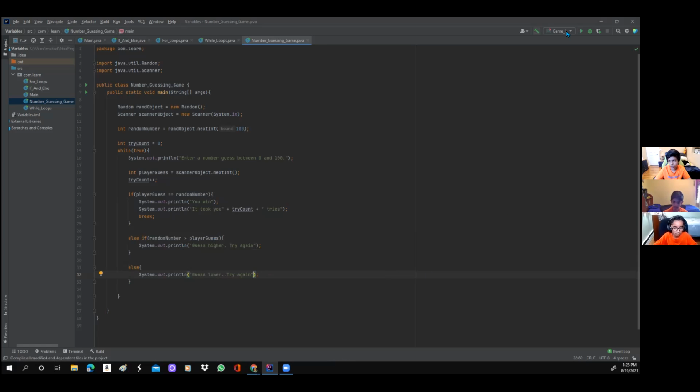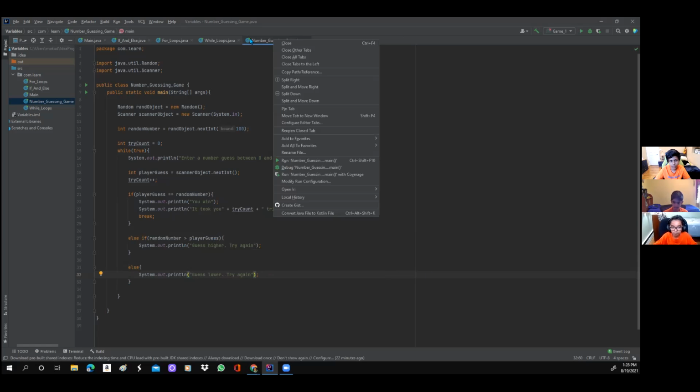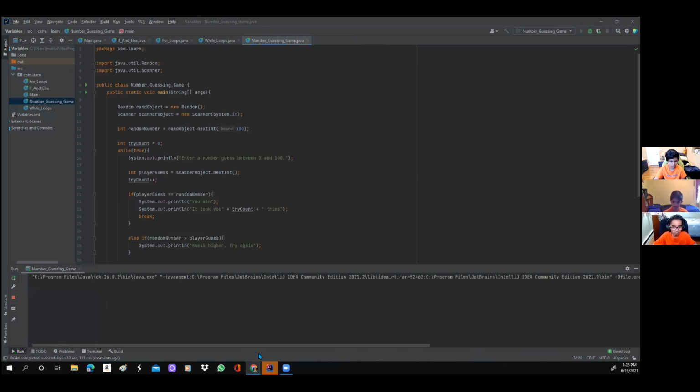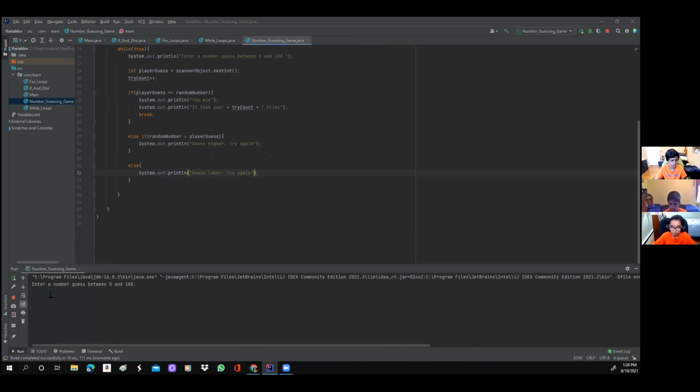You can run it by right clicking the number guessing game, or whatever you've set it to, and clicking run. As it starts building, you can see on the bottom right, we can start testing it out and see if your code works. If there's any problems, you can email us or tell us out loud. So it asks us for a number from 0 to 100. I'll just do a quick demonstration, and I'll hand it over to Arnav.